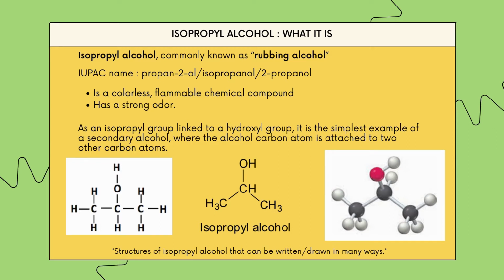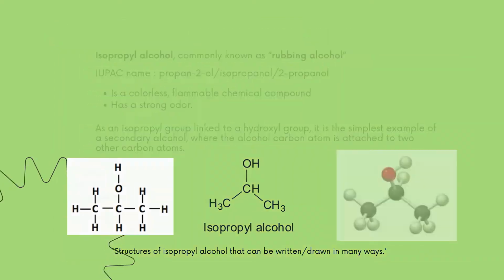IUPAC name: propan-2-ol, or 2-propanol. It is a colorless, flammable chemical compound with a strong odor. As an isopropyl group linked to a hydroxyl group, it's the simplest example of a secondary alcohol, where the alcohol carbon atom is attached to two other carbon atoms.